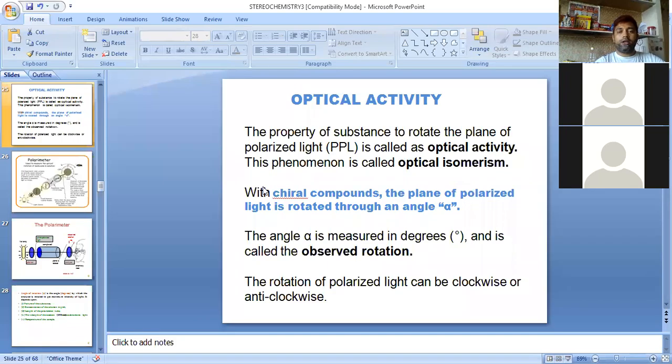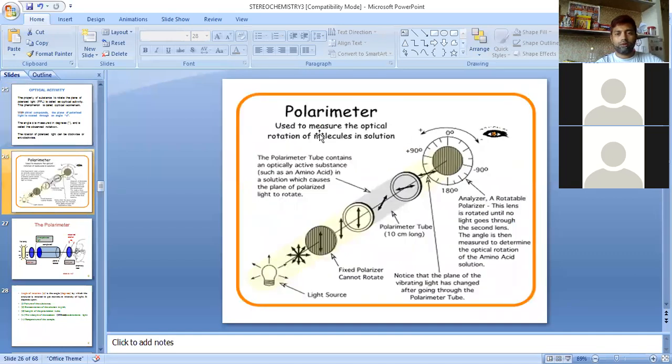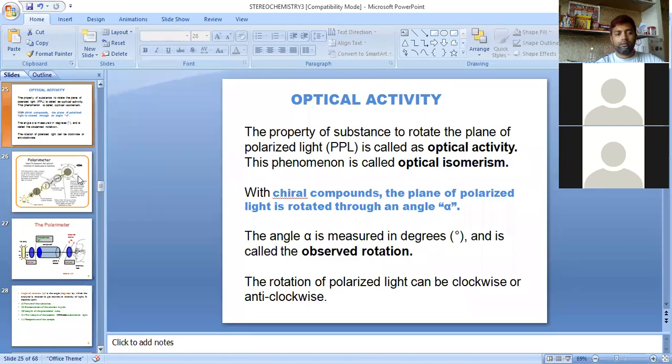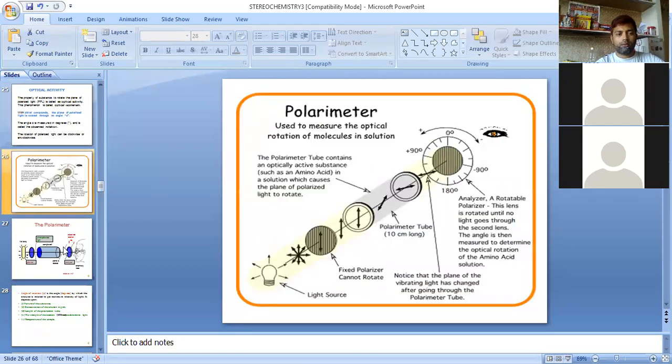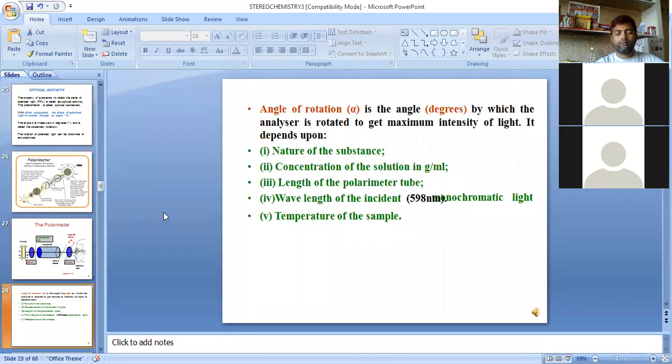So now, did you understand this optical activity? Now we'll move to symmetry elements or elements of symmetry.